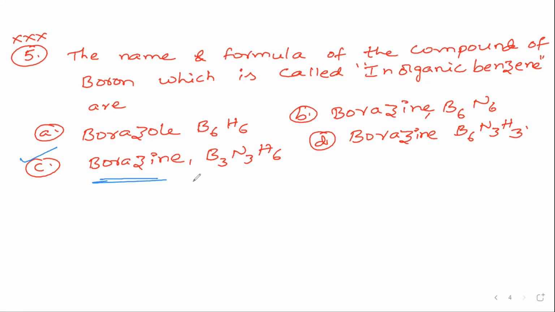We will discuss bosine. It is B3N3H6 in inorganic benzene, because the structure will be like this: B, N, next again B. I am unable to draw the structure because of the digital pen. We can refer to the structure easily in the textbook. It is given clearly. B will come like this 3 times, and between them N will come, in between N will come, in between N will come. So like this, like benzene, it will form B3N3H6.